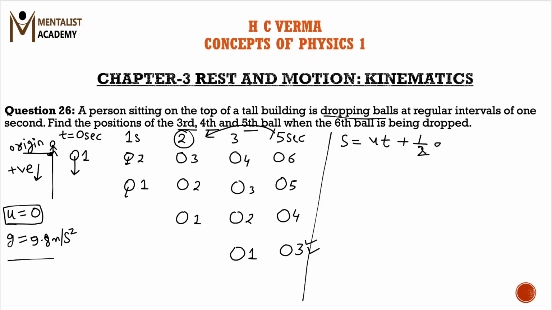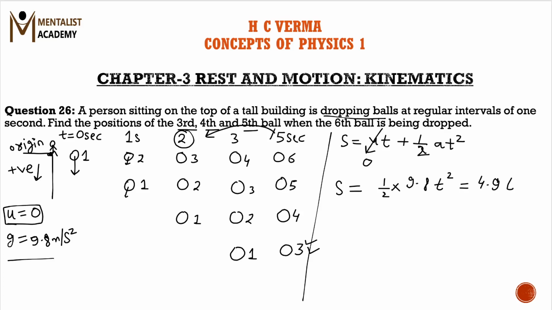As the initial velocity of all the balls is 0, let us put the value of u as 0 in the equation. So the position of the balls would be half into a, where a is equal to g, so it would be half into 9.8 t square. So it would become 4.9 t square.